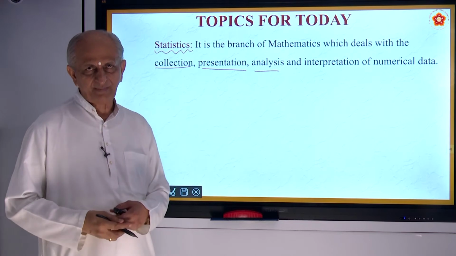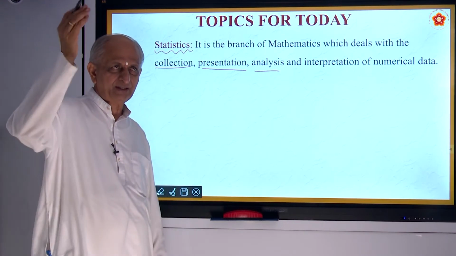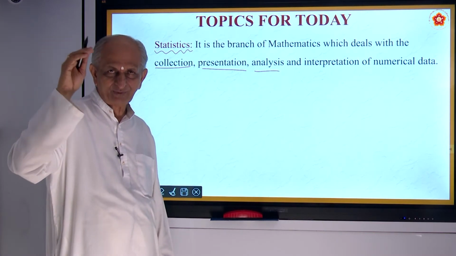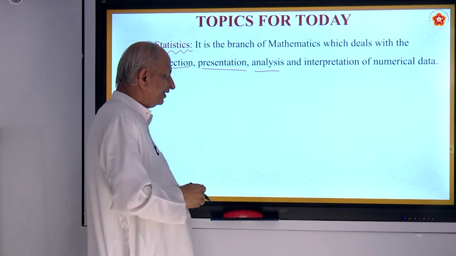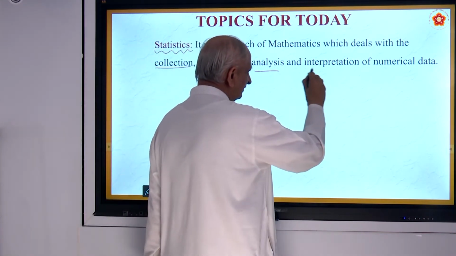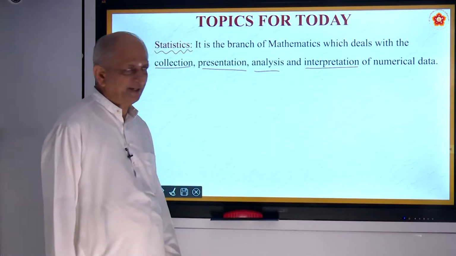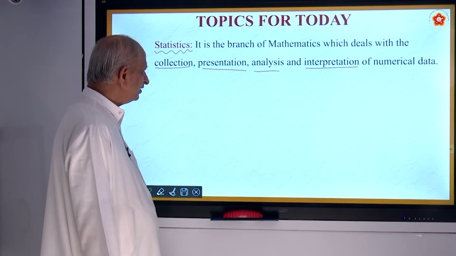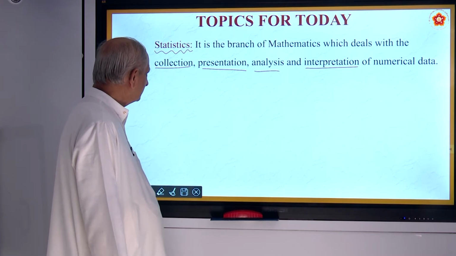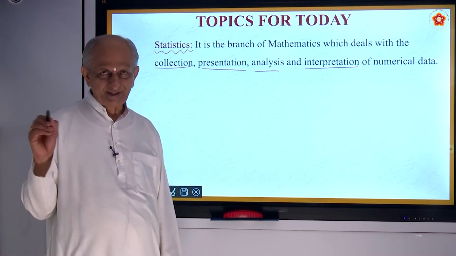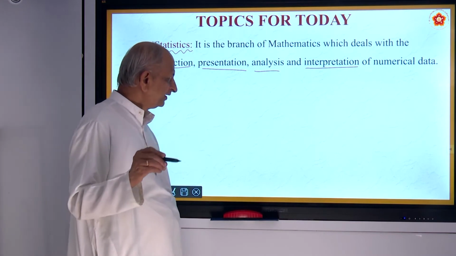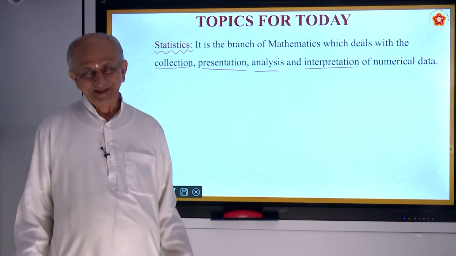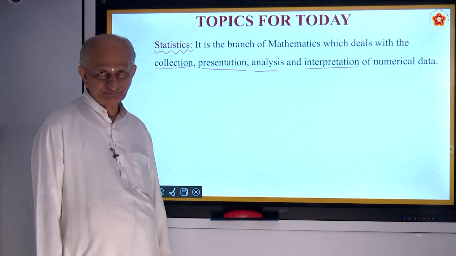we may discuss, for example, if it is a result, why there is a good result in mathematics or very good result in Kannada, why not in social science, why not in science, and so on. That is called analysis, and hence you can take some decisions. That is called interpretation, is it not? So a branch of mathematics which deals with the collection of data, presentation of data, analysis of data, and interpretation of numerical data. Interpretation means you are telling your opinion about that.